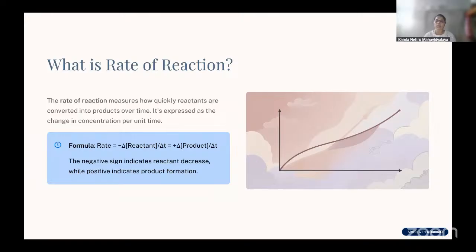So this is change, either decrease or increase, both are change. So rate of reaction is the change in the concentration of the reactant or the product, of course with respect to time. Therefore it is given by this: delta indicates change, the square bracket indicates the concentration, and delta t is the time.